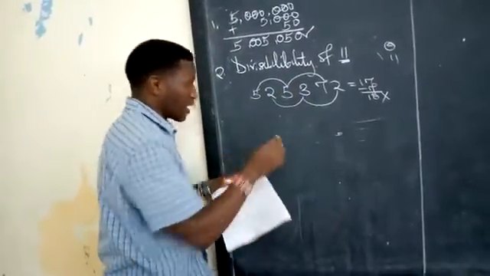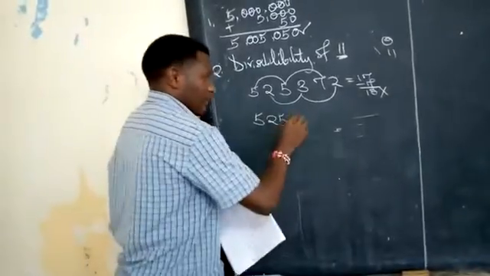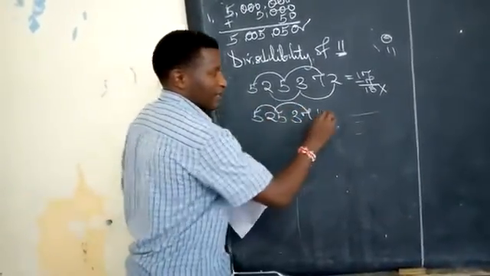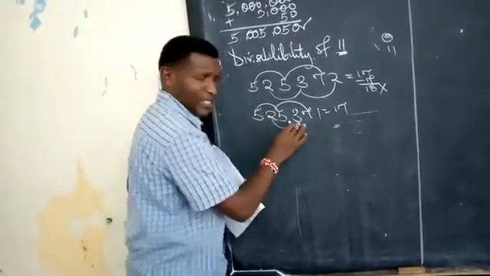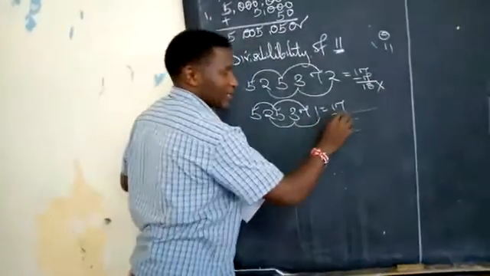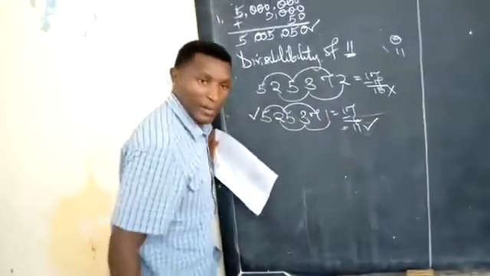Check another number, like 5, 2, 5, 3, 7, 1. 5 plus 5 is 10. 10 plus 7 is 17. Check the other ones. 2 plus 3, yes, 5. 5 plus 1 gives you 6. Subtract 6 from 17, you get 11. Very good. This number here is divisible by 11.